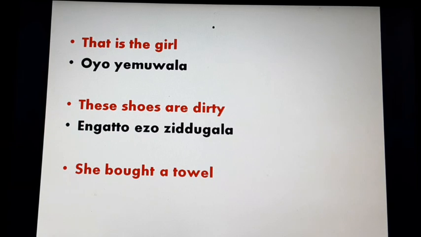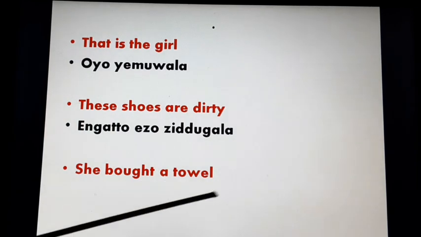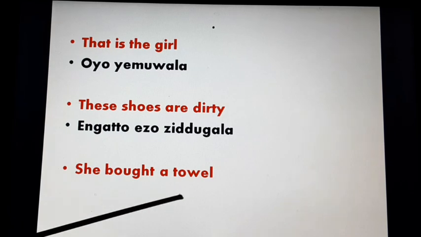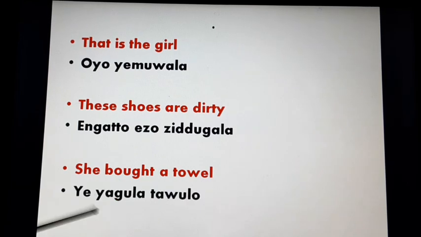Okay, another one. She bought a towel. Can you guess that in Luganda? Let me give you some time to think about it. She bought a towel. Okay, the right answer is ye yagula taulo. She bought a towel is ye yagula taulo.